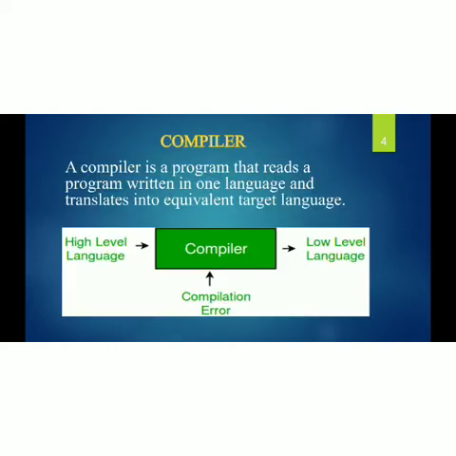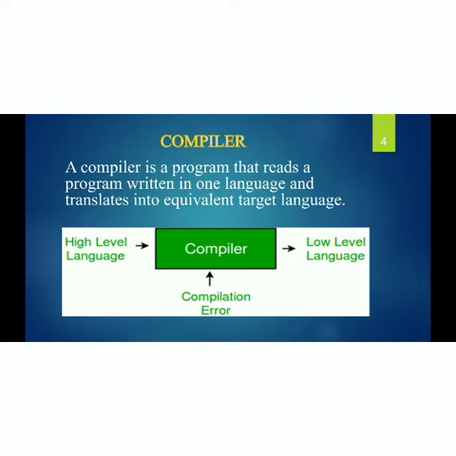Next, how the compiler is defined. The compiler is a program that reads a program written in one language and translates it into an equivalent target language.